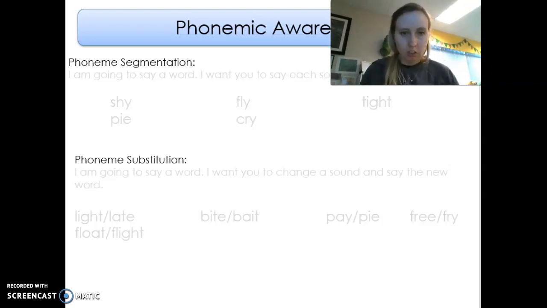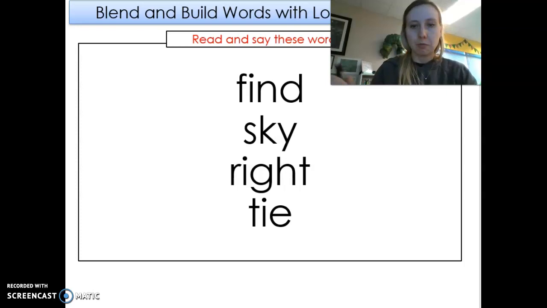Now I'm going to say a word and then we'll change it into a new word by changing one of the sounds. Light, change I to A. Late. Bite, change I to A. Bait. Pay, change A to I. Pie. Free, change E to I. Fry. Float, change O to I. Flight.